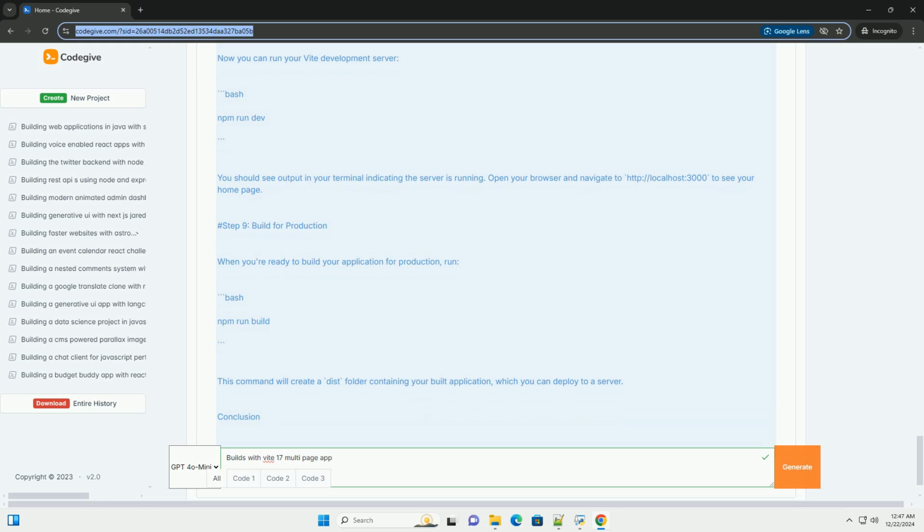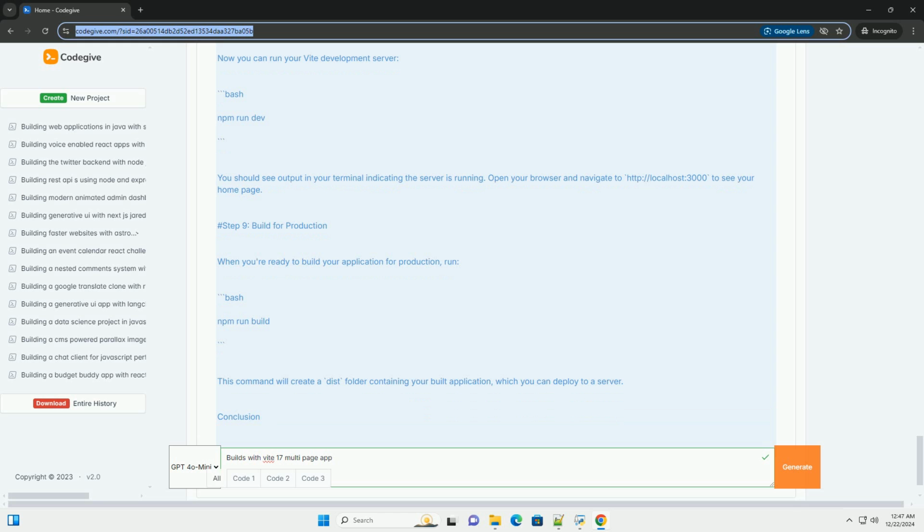Here's an example of how to set up these HTML files. index.html: doctype html, html lang equals en, head, meta charset equals UTF-8, meta name equals viewport content equals width equals device-width, initial-scale equals 1.0, title Home Page, /title, /head, body, h1 Welcome to the Home Page /h1, a href equals about.html Go to About Page /a, a href equals contact.html Go to Contact Page /a, script type equals module src equals /src/main.js /script, /body, /html.